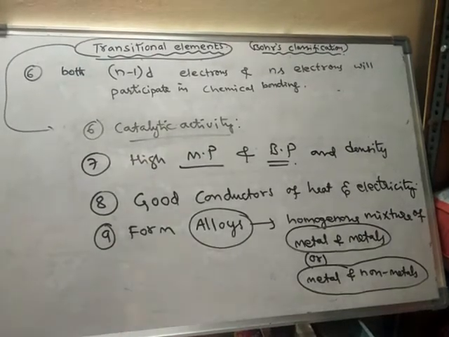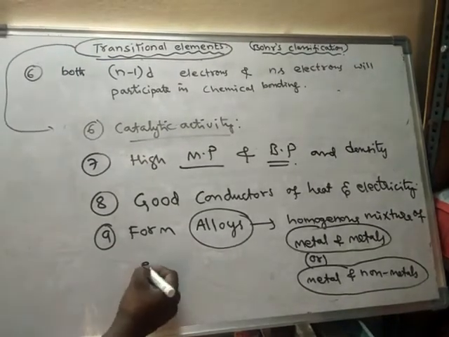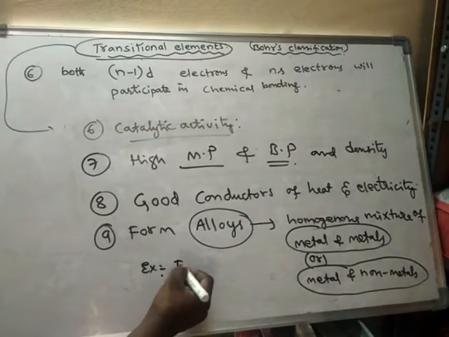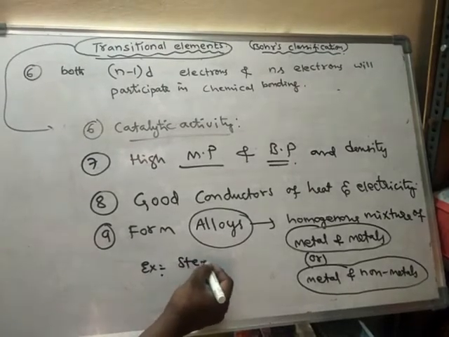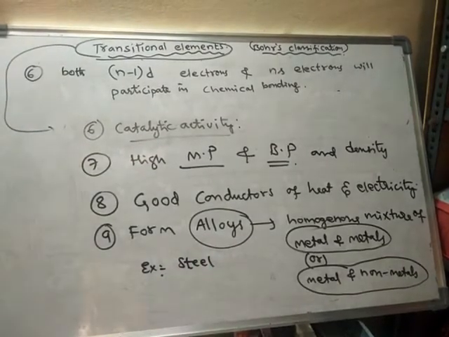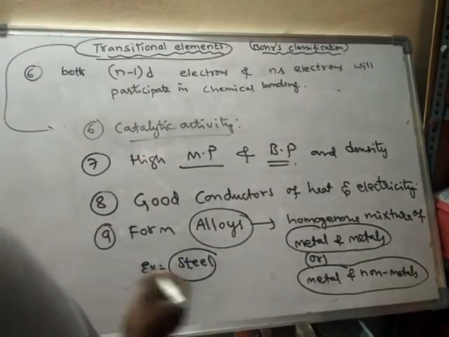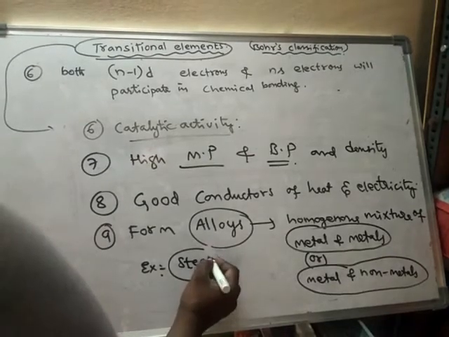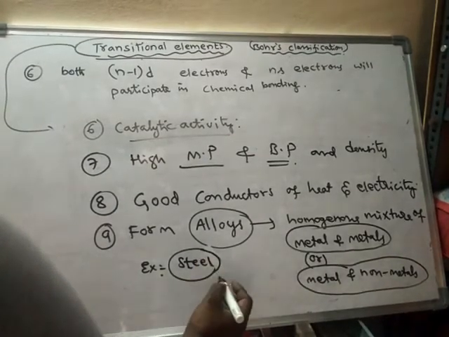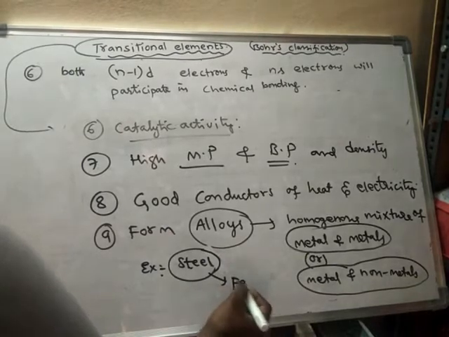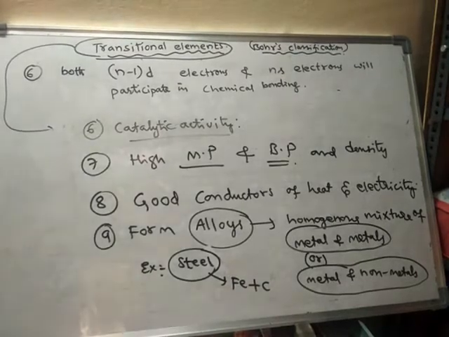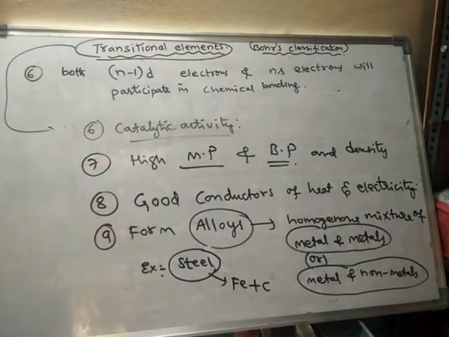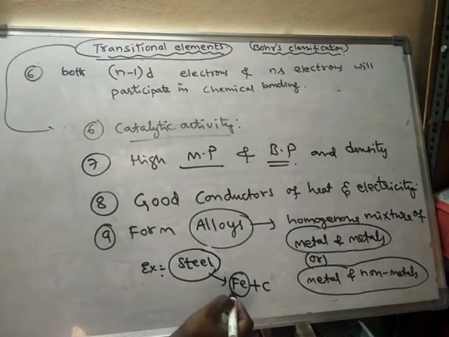For example, if you take iron, steel is an alloy. See how steel is prepared. In the preparation of steel, iron metal and carbon non-metal are mixed. Initially iron is melted.